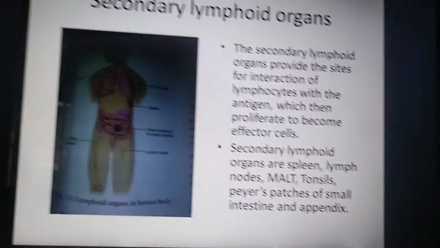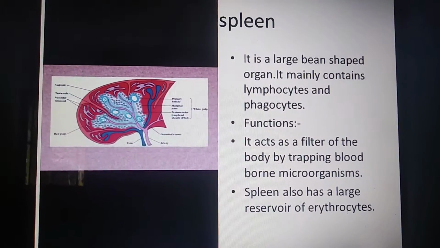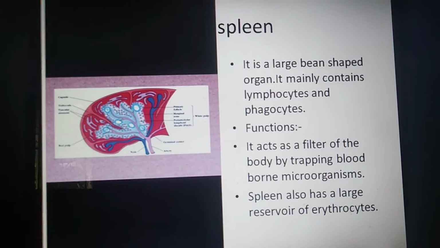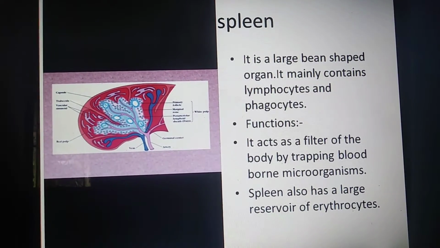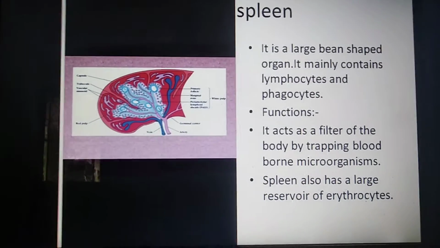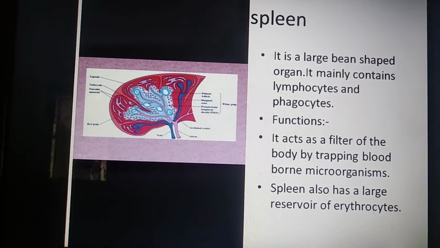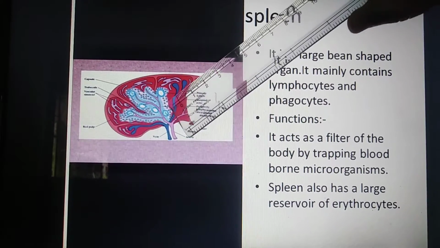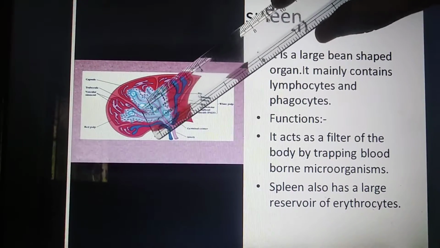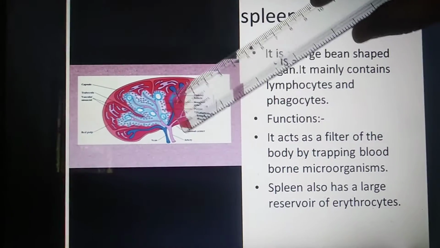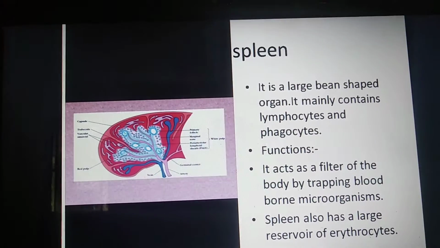And the next, spleen. It is a large bean-shaped organ. It mainly contains lymphocytes and phagocytes. Here you can see this part, a lot of lymphocytes are present. At the same time, in this part phagocytes are also present.